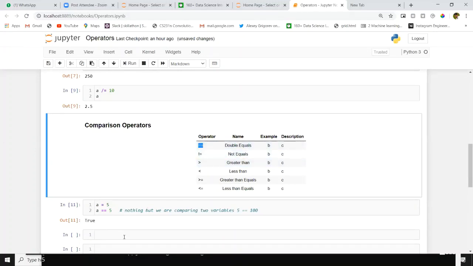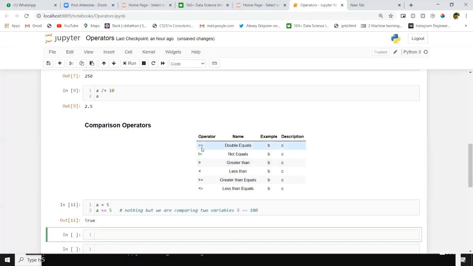The main purpose of this comparison operator is to check the value inside the variable, whether it is a desired variable value or it's having some garbage value. We want to check that. In that situation, we will use double equal to.